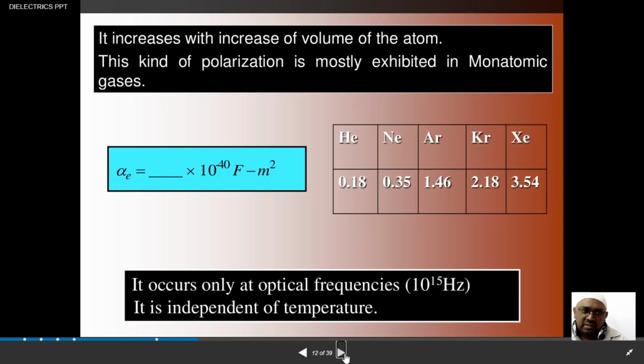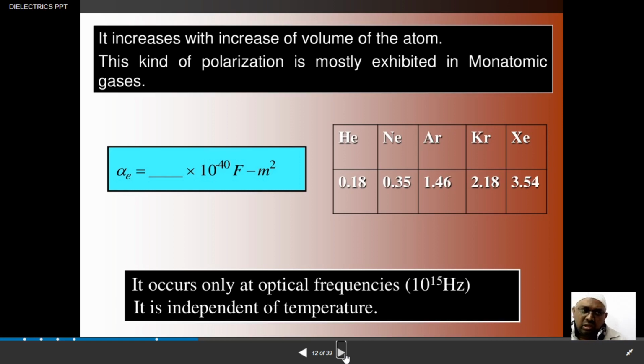Now, as we talk about the polarization of different atoms, you can see the electronic polarizability of helium, neon, argon, krypton, and xenon. There is a numerical value given here, in units of 10 power minus 40 farad meter squared.